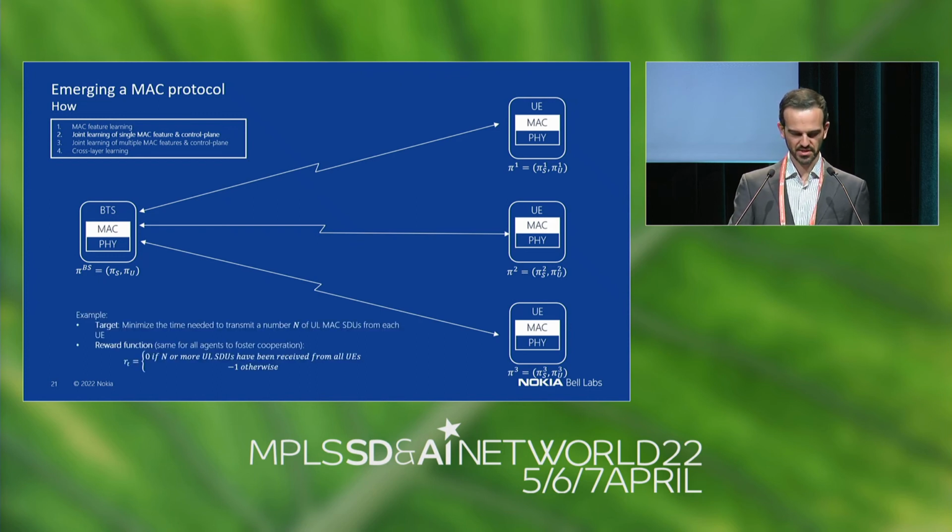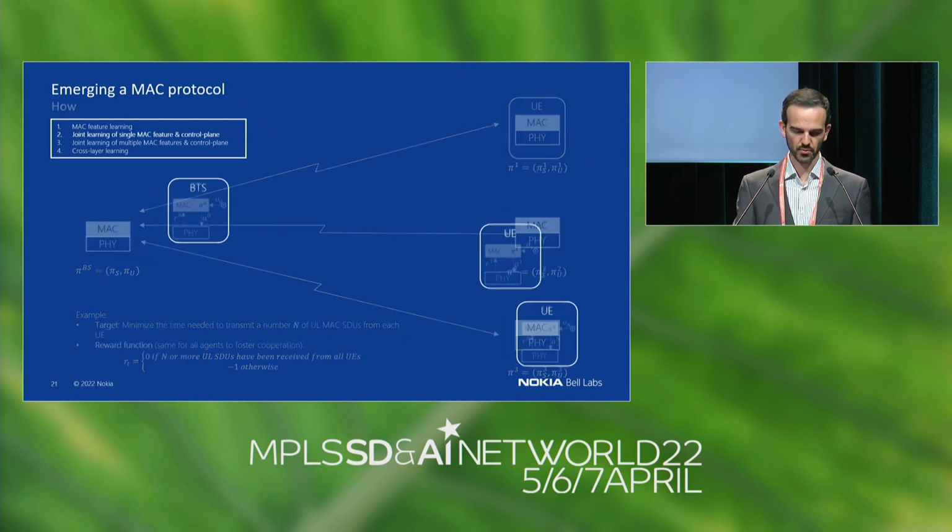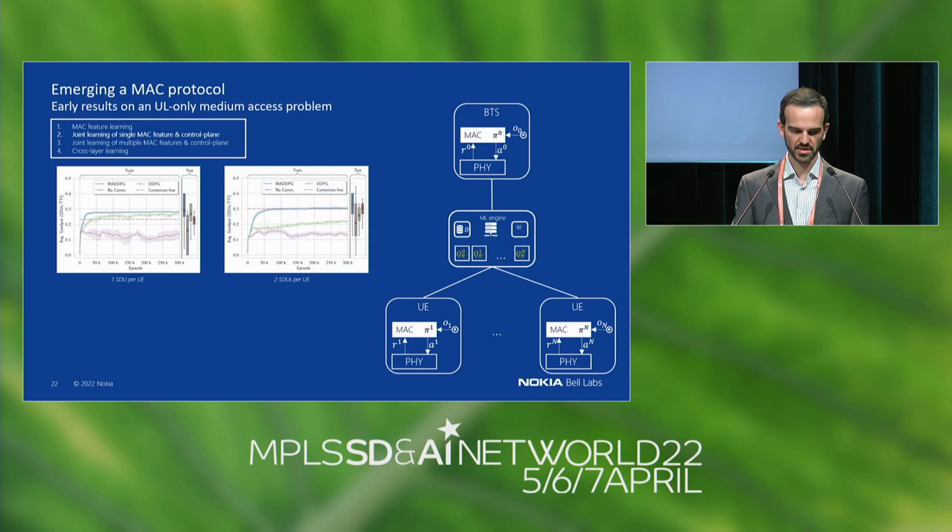So the next step is to define what you actually want to optimize. Here, just for simplicity, I'm formulating this as a bitrate maximization problem, but you could try to maximize things like energy efficiency or some multi-objective combination of them all. And the next thing is to choose an appropriate training algorithm. We use one multi-agent reinforcement learning algorithm called MADDPG, which stands for Multi-Agent Deep Deterministic Policy Gradient.